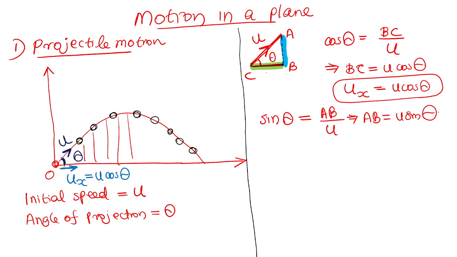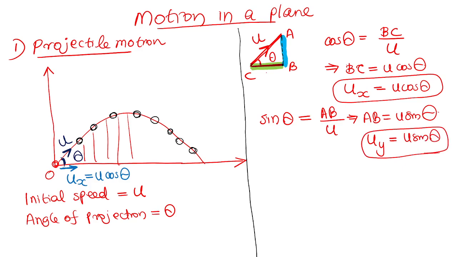Yes. So AB is the speed at which the height is increasing. We can denote it by Uy. Uy means it is the initial speed at which height is increasing, or the speed in y direction. In simple language, we say the speed of the body in y direction. In y direction means the height is increasing. At what speed? That is AB. In 1 second, the height is increased by U sin theta.